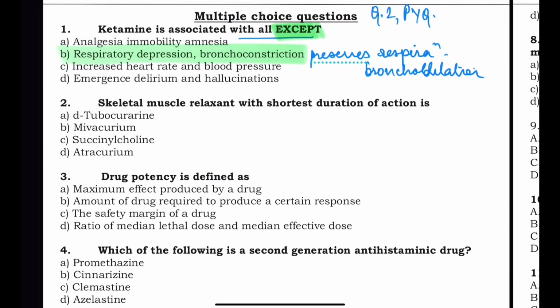Next, which skeletal muscle relaxant has the shortest duration of action? Options are D-tubocurarine, mivacurium, succinylcholine, and atracurium. So the shortest duration is succinylcholine. Don't get confused with atracurium because you'll think atracurium has Hofmann elimination, so maybe it is the shortest acting. No, the right answer is succinylcholine. It is a depolarizing blocker, and it has a duration of action of only 5 to 10 minutes.